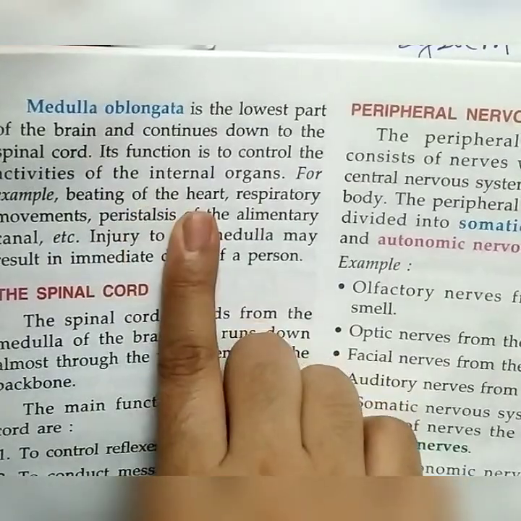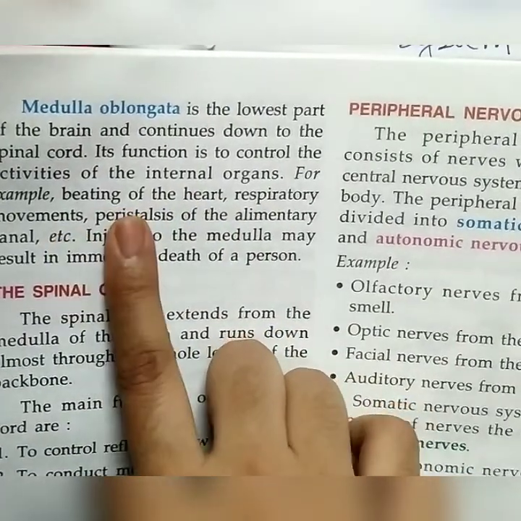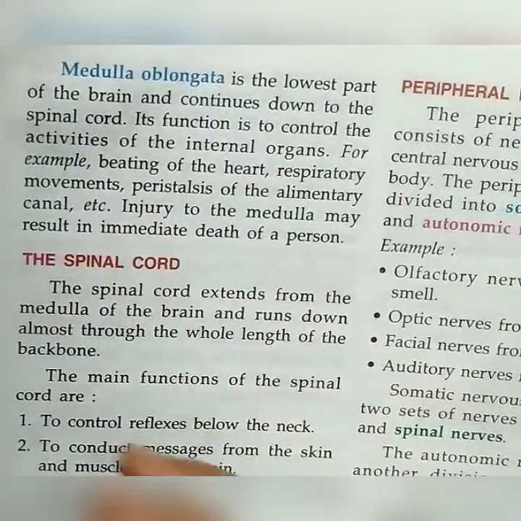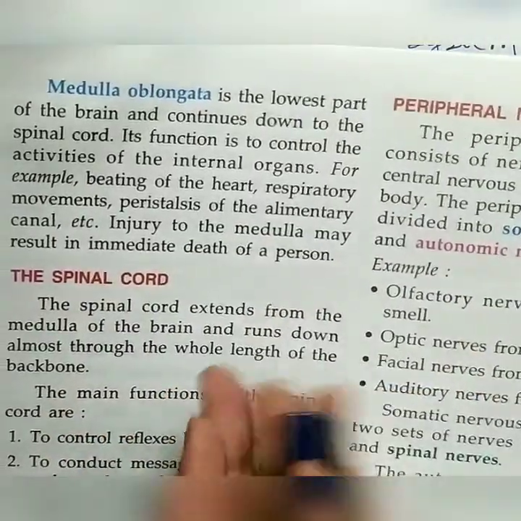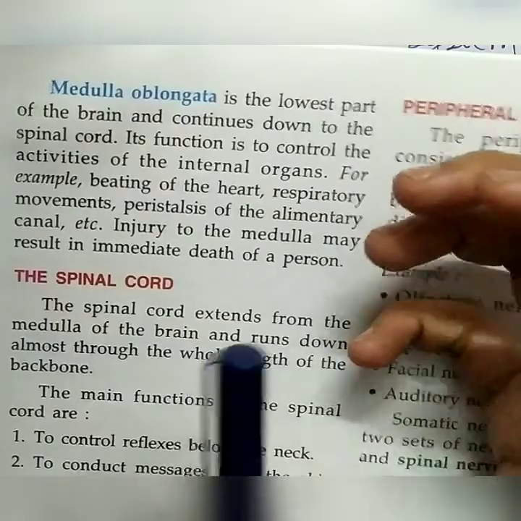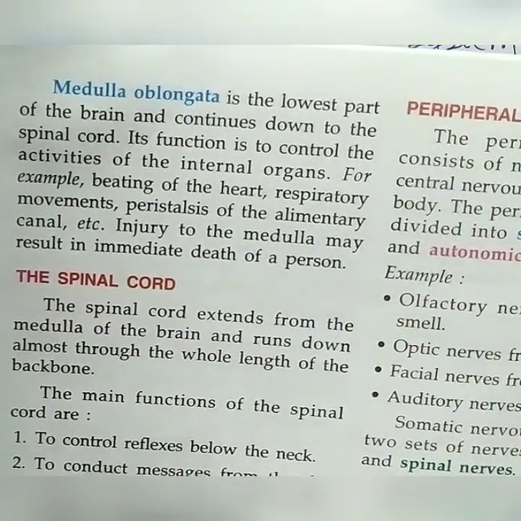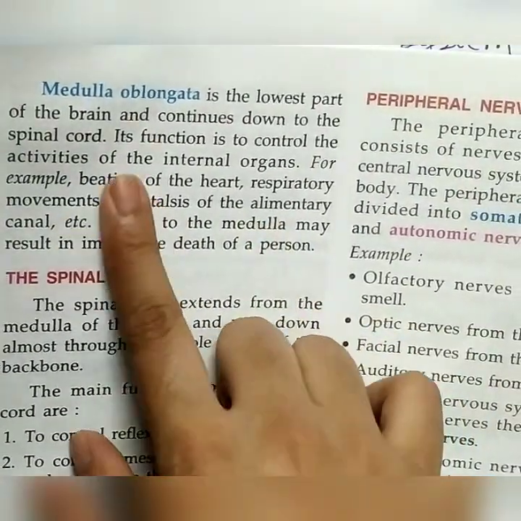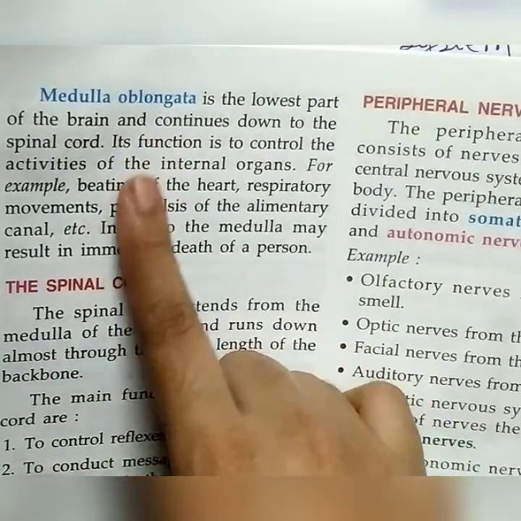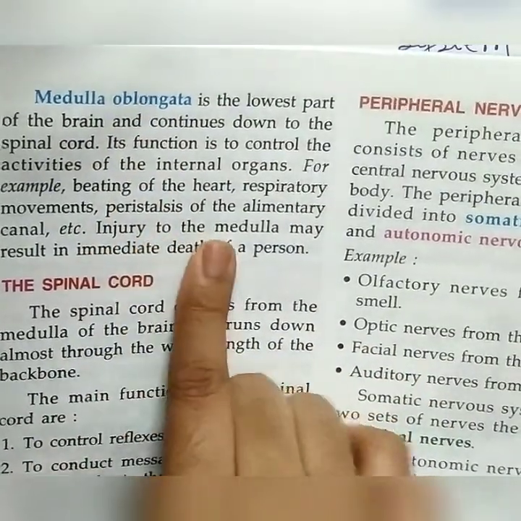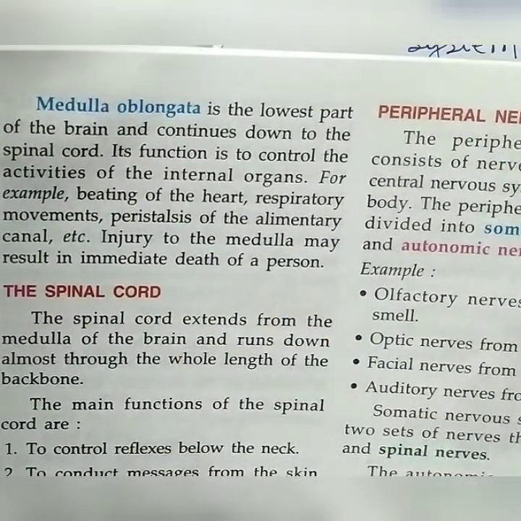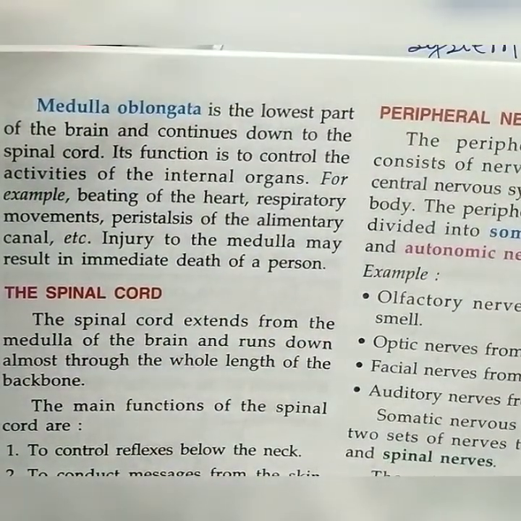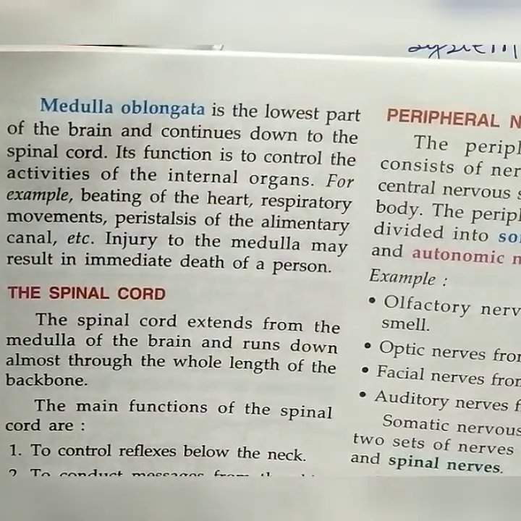For example, beating of the heart, respiratory movement, and peristalsis, where the alimentary canal relaxes and contracts so the food goes down. These are controlled by the medulla oblongata, and injury to it may result in immediate death of the person. So this is about the structure of the human brain.